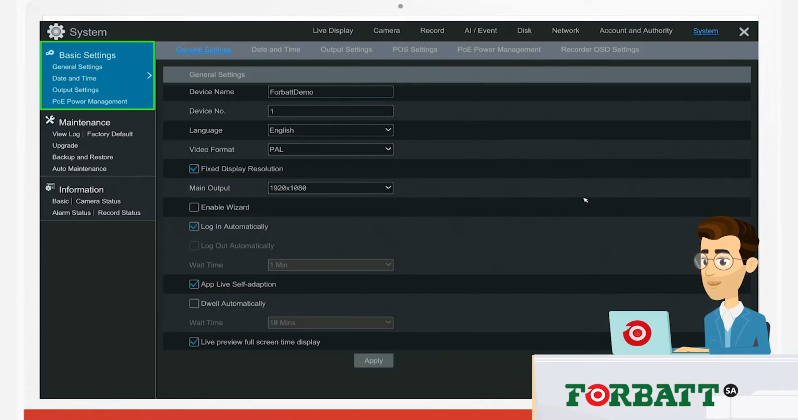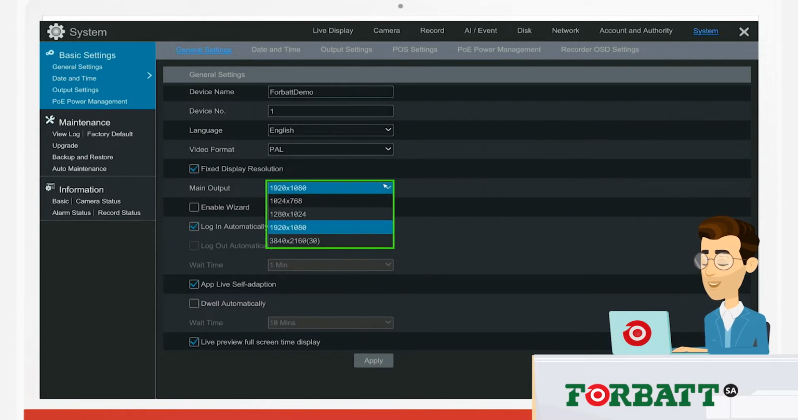You'll see we're in Basic Settings, and by default General Settings. From there, we'll be able to adjust our output resolution by clicking on the drop-down menu. Depending on the NVR or the recorder being used, there are various display outputs ranging up to 4K output resolution. But for our system, it's currently set up to output 1080p, also known as Full HD resolution.